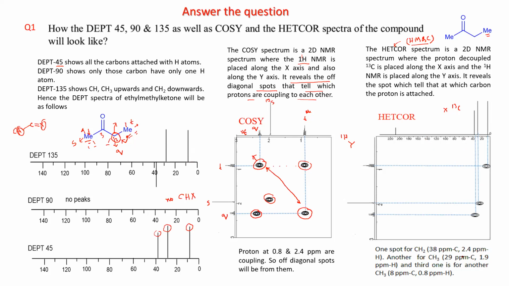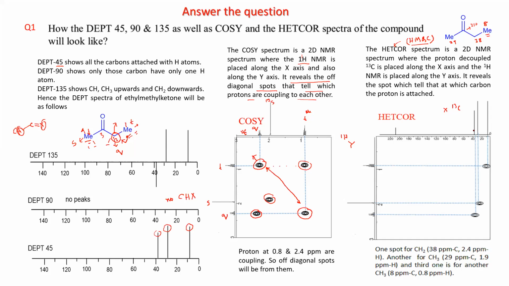This CH2 is higher, around 38, and this methyl you are getting around 29. And this carbonyl will be above 200, so 210. So these are the values.